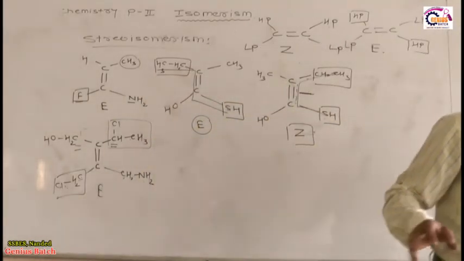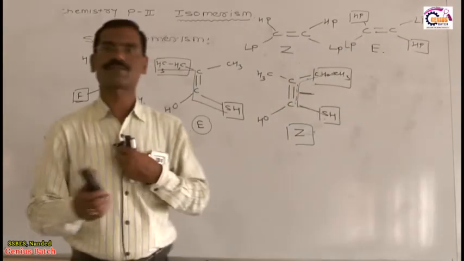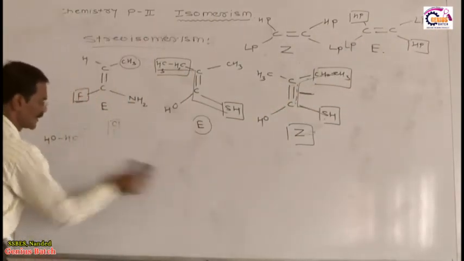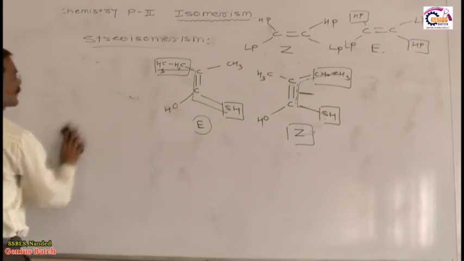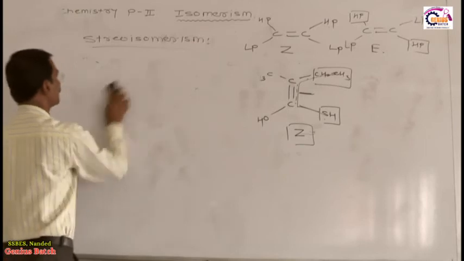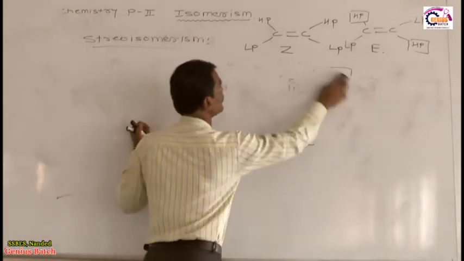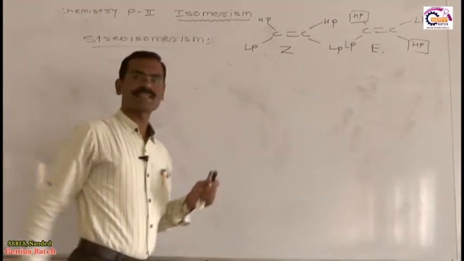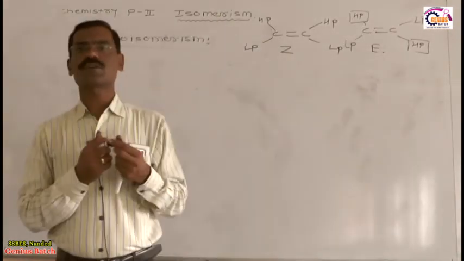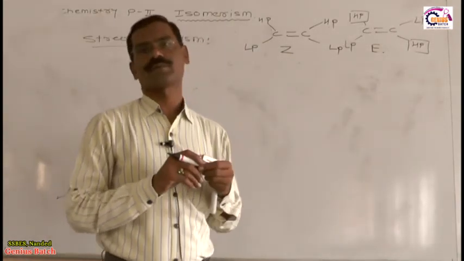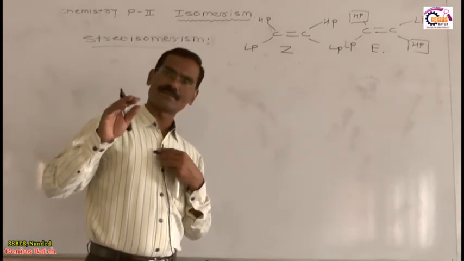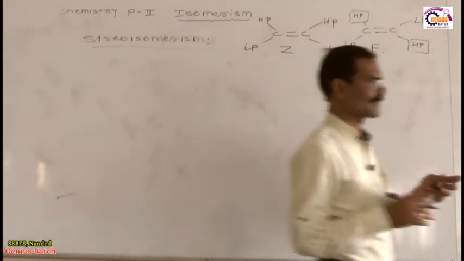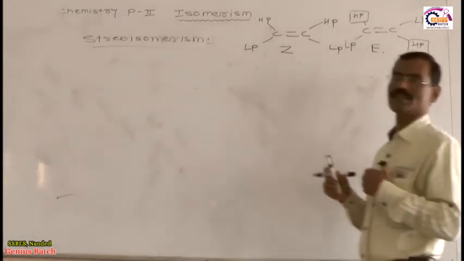Now what are the geometrical isomers in oximes? This is the second point, geometrical isomerism in oximes. Actually, oxime is a very interesting organic compound. It is the condensation product of aldehydes and ketones with hydroxylamine. Condensation products of aldehydes and ketones with what? Hydroxylamine. That is called an oxime. Now in oximes we have two types of geometrical isomers, that is syn and anti. Listen very carefully to what I am saying. This is the very important part related to geometrical isomerism in oximes.